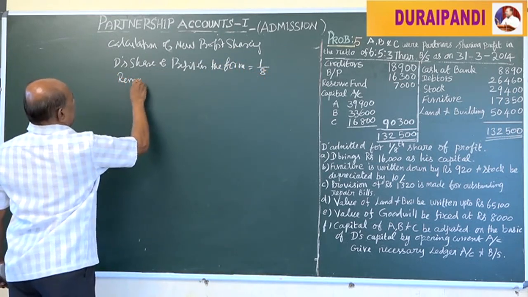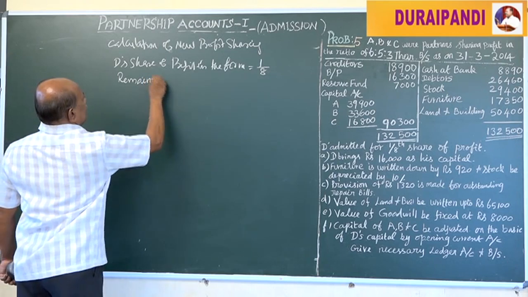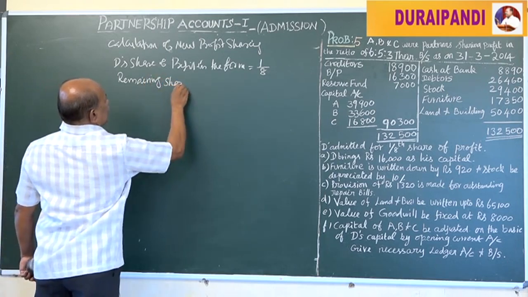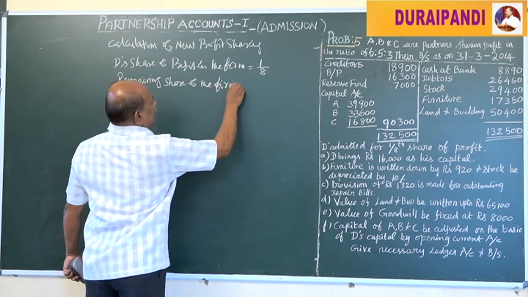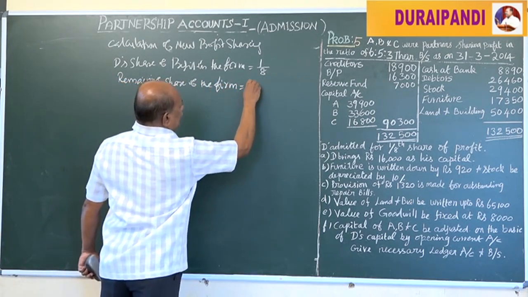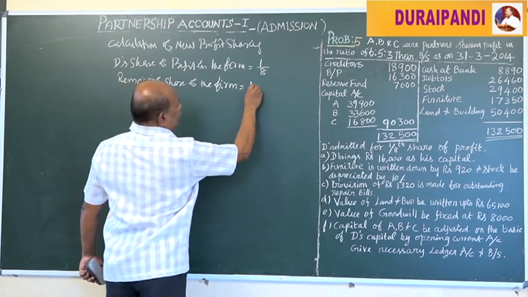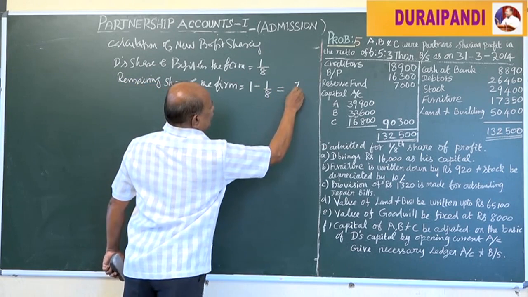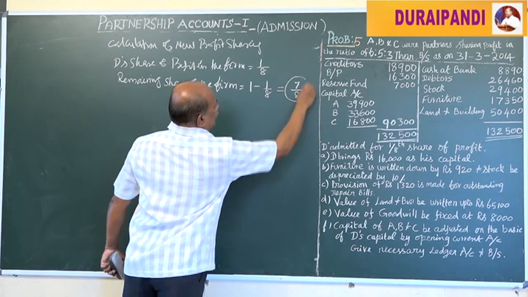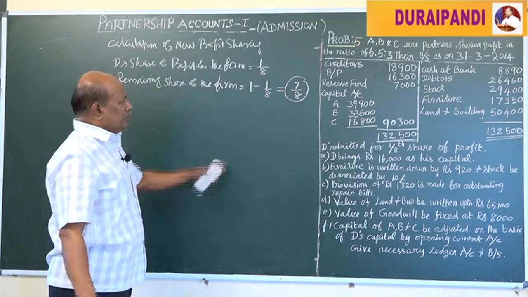Remaining share of the firm is equal to 1 minus 1/8, which is equal to 7/8. The 7/8 is the remaining share of profit.